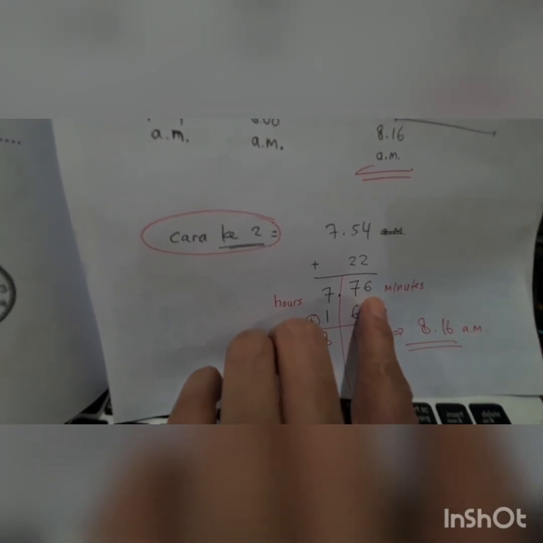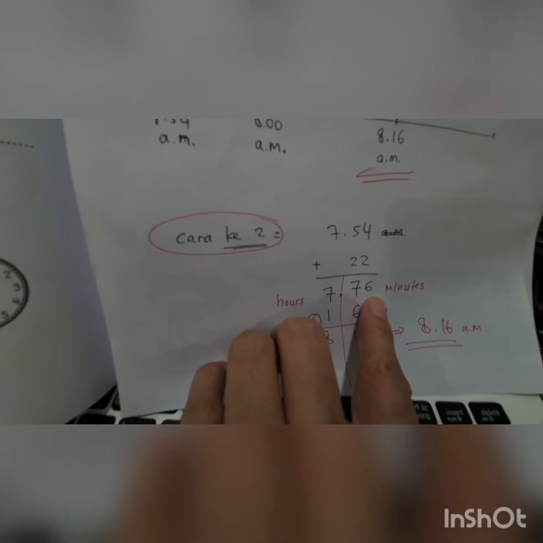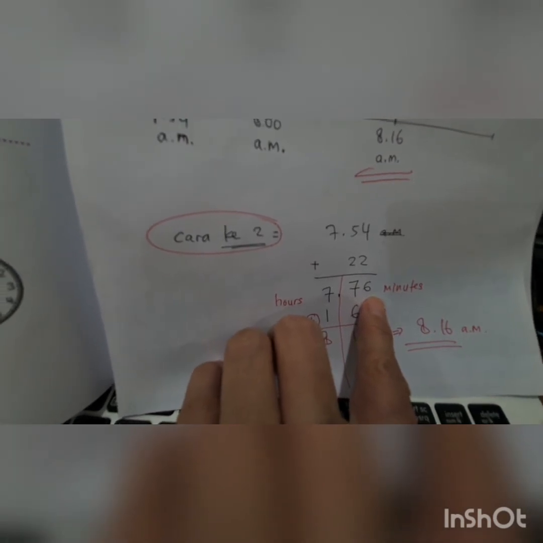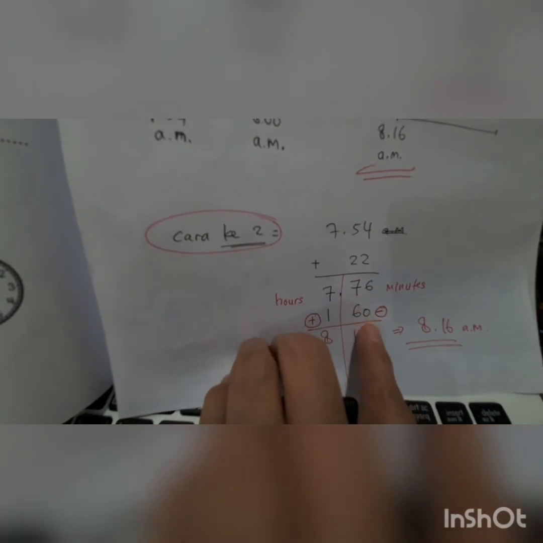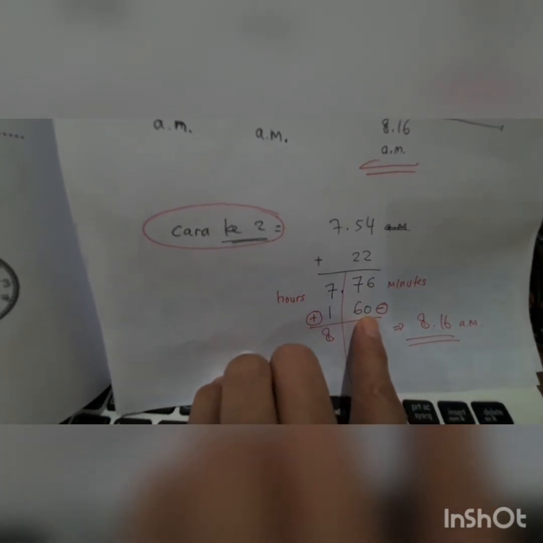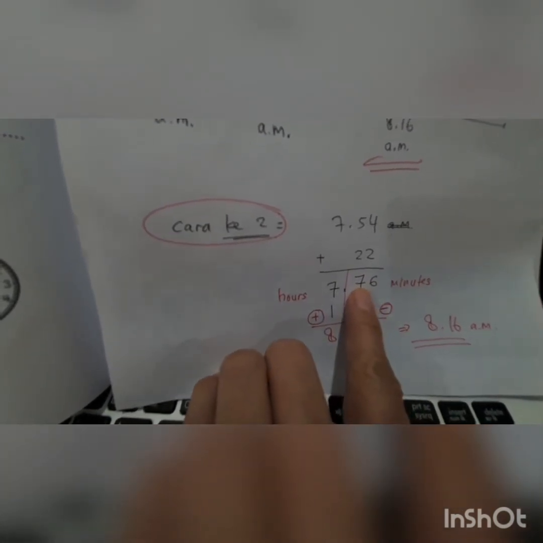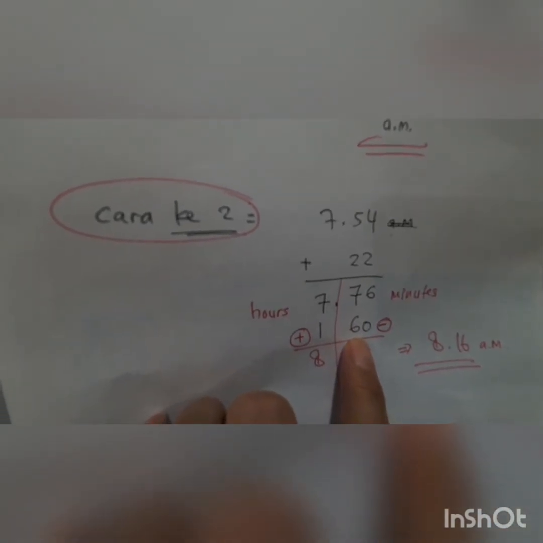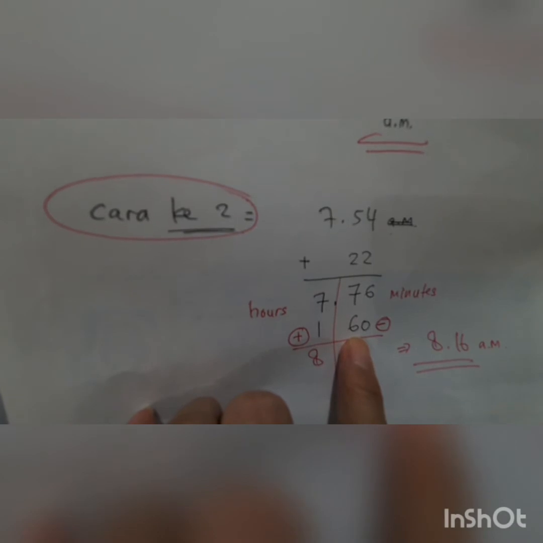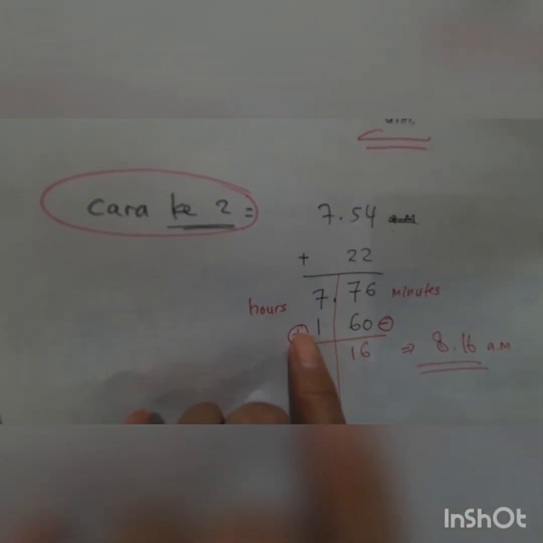So you should compare with this. So you have to minus it with 60 minutes. 76 minutes minus by 60 minutes. 60 minutes you compare to 1 hour.